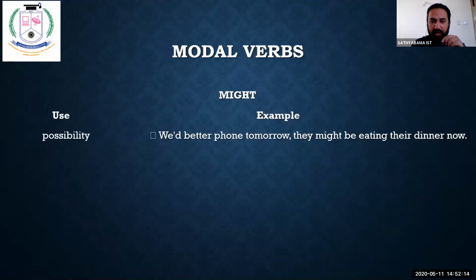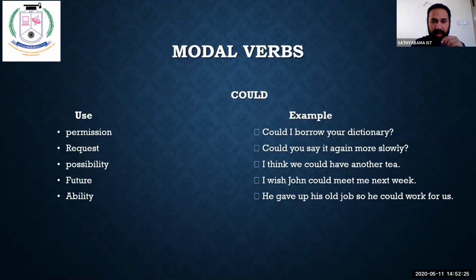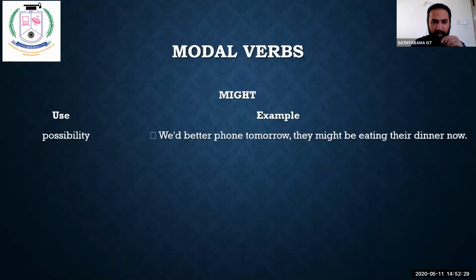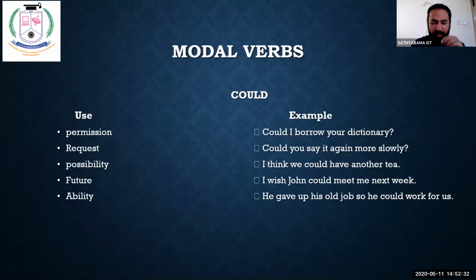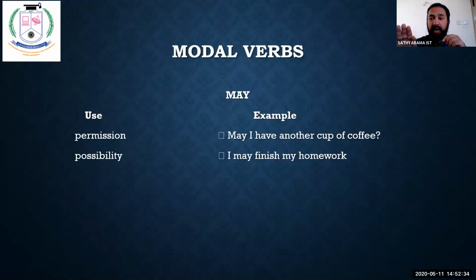See, all these look similar, but with slight variations. For example, right from can, could, may, might, you have possibility in most of the things. You have permission in most of the things. But it depends upon the situation, the place, the person, and what we convey. With a friend, we use can, as I have already told you.